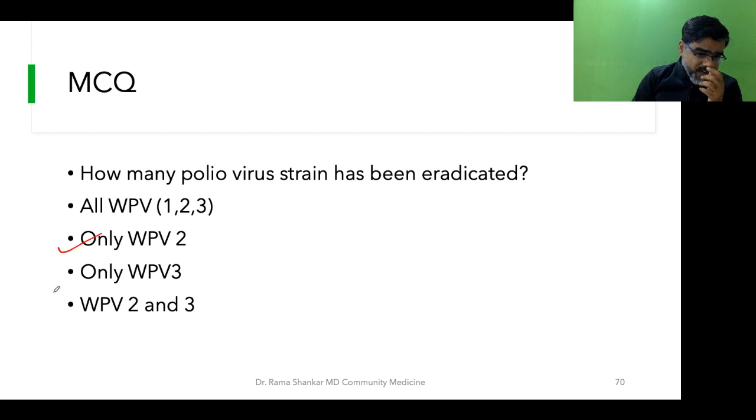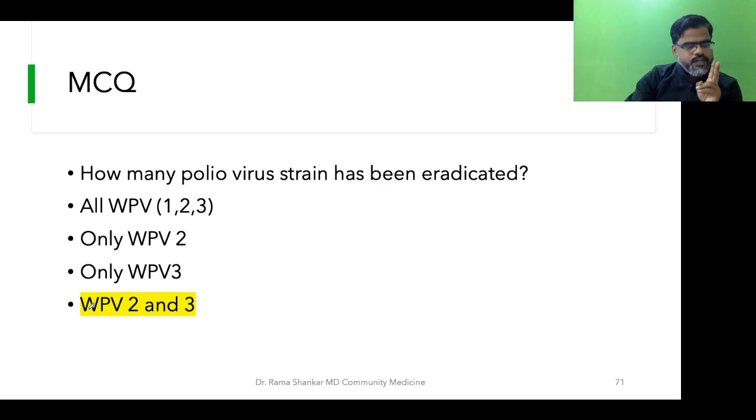Why only B? Why not this? Ravi Gupta goes with D. Very good. Parag is also going with D. Very good. Venkat is also going with D. Prachi is going with A. No, type 1 has not been eradicated. So, students, it is 2 and 3 both.